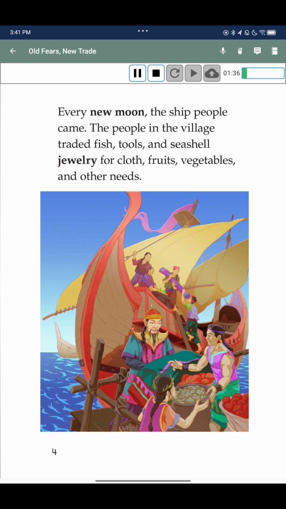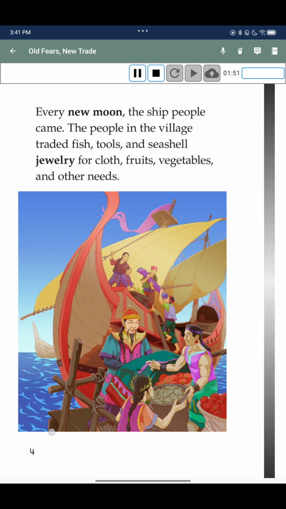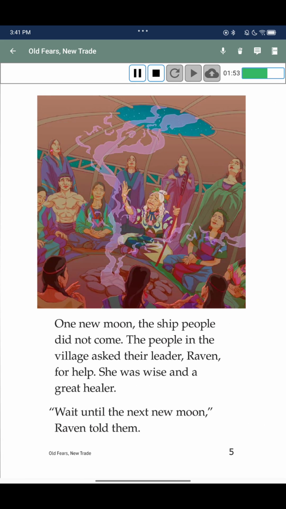Every new moon, the ship people came. The people in the village traded fish, tools, and seashell jewelry for cloth, fruits, vegetables, and other needs. One new moon, the ship people did not come. The people in the village asked their leader, Raven, for help.